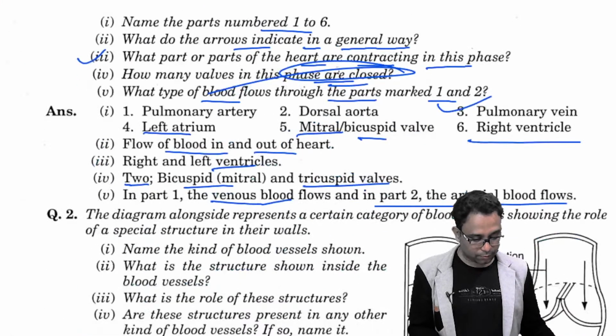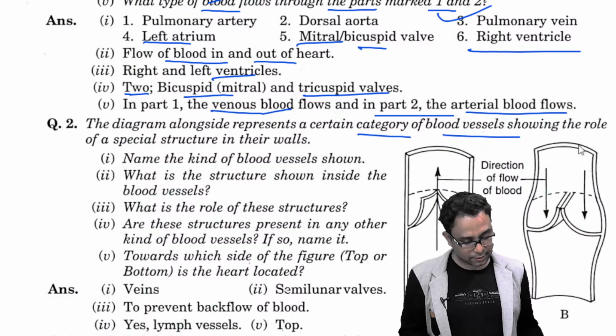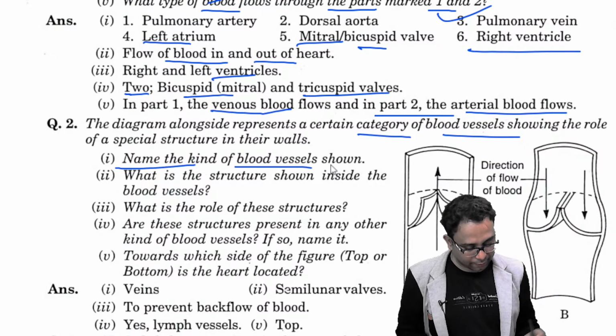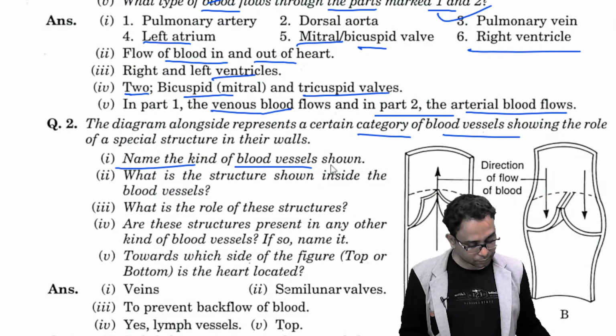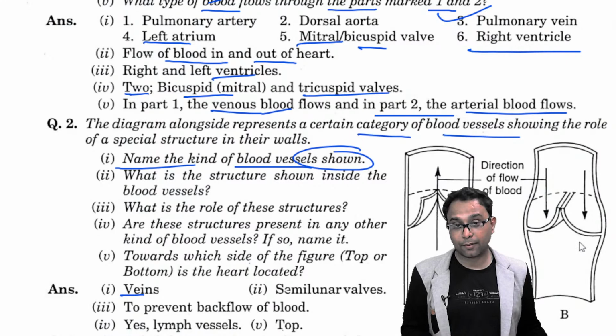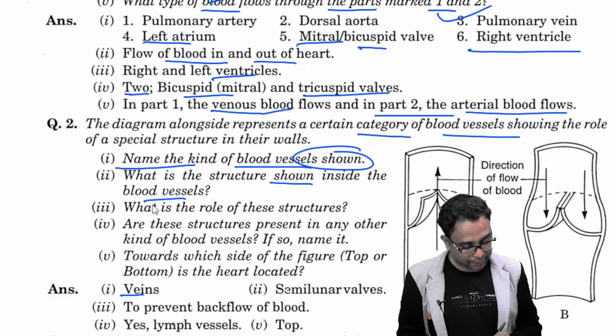Next question, also a very important question, the diagrammatic representation of a certain category of blood vessels, right? Name the kind of blood vessels shown here. It is ultimately veins, you know, the valve, right? Next question, what is the structure shown inside the blood vessel? Semilunar valve is there, right?